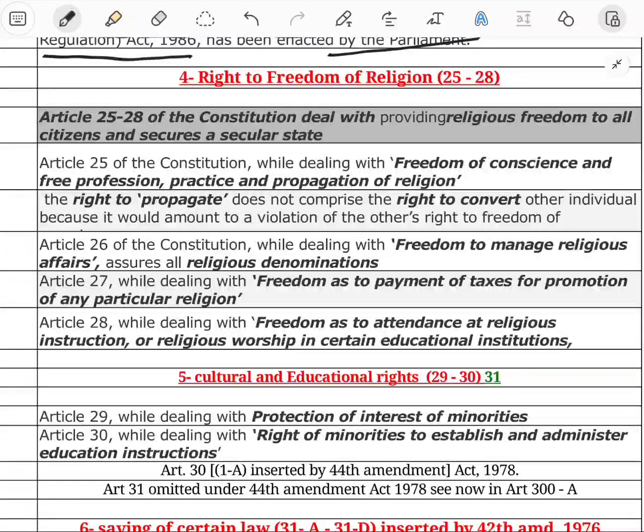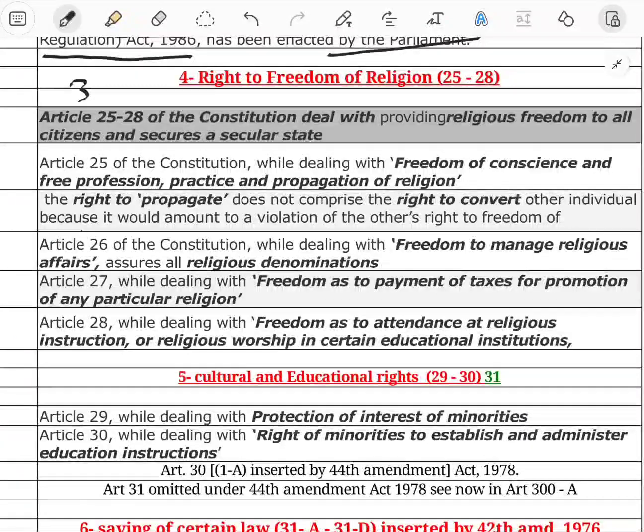enumerated under Articles 25 to 28. Article 25 mentions that subject to public order, morality, health and other provisions of Part 3, which we have seen is the fundamental rights, every person shall have the right to practice, profess and propagate the religion of his own choice.